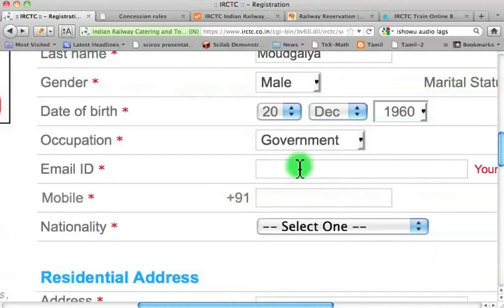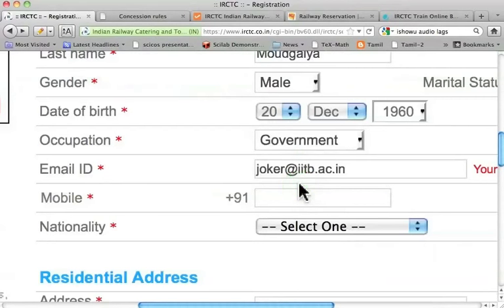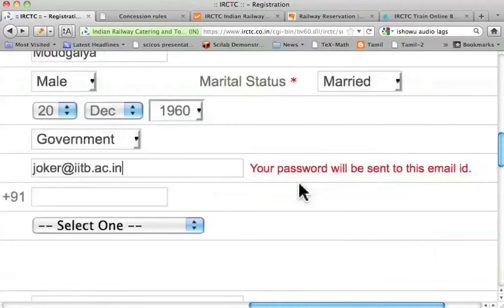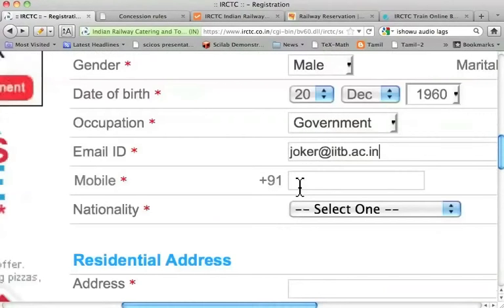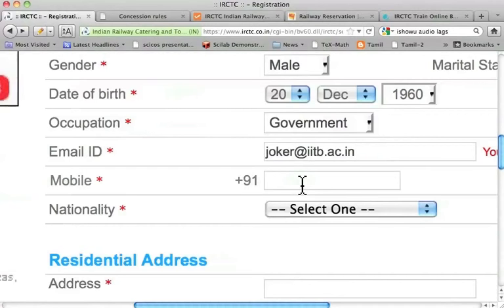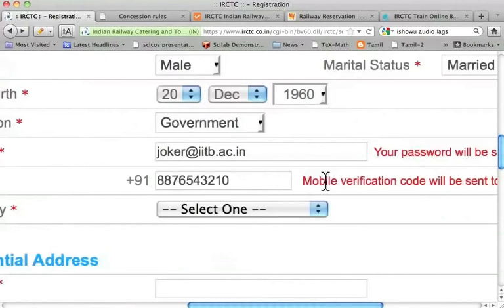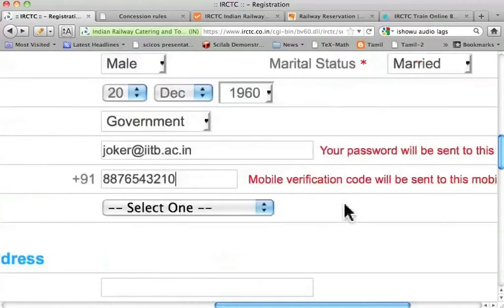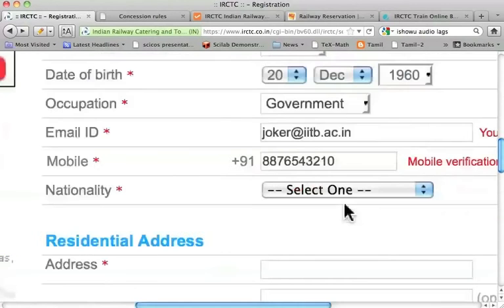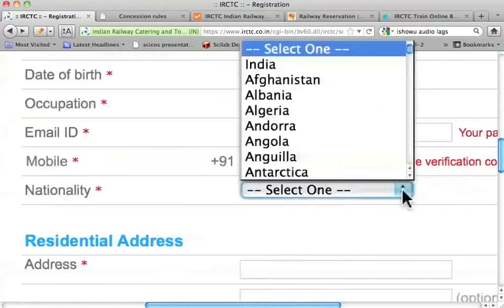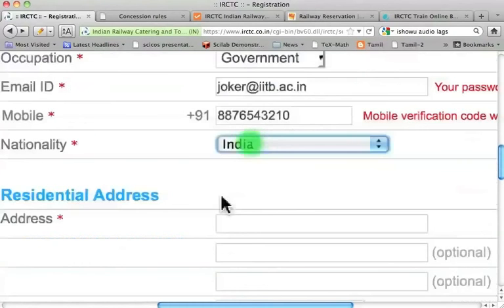Email ID I will choose as joker@iitb.ac.in. It says that the password will be sent to this email ID. Let me enter the mobile number 876543210. It says that mobile verification code will be sent to this mobile number. Nationality, let me choose as India.